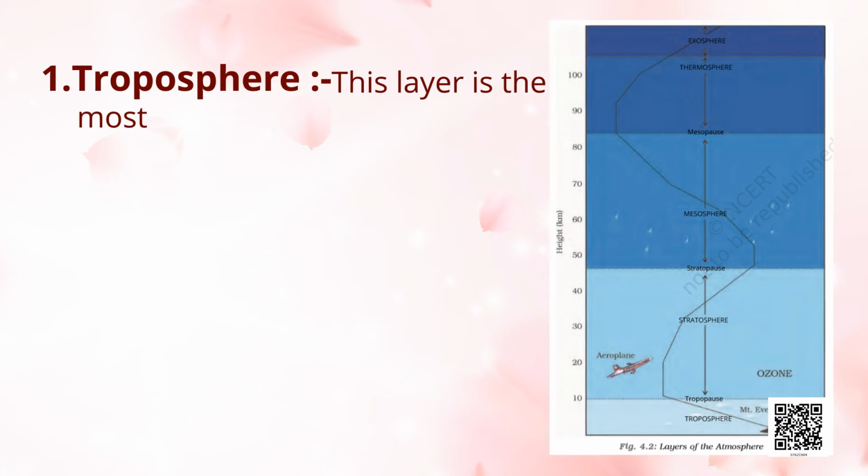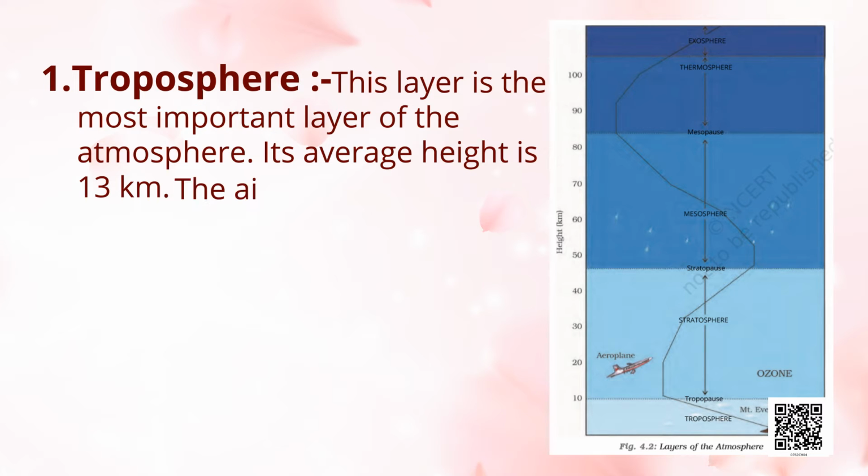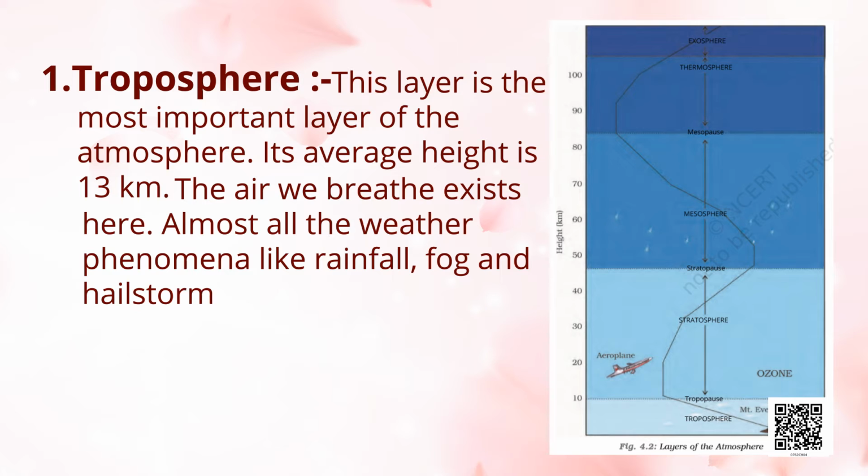This layer is the most important layer of the atmosphere. Its average height is 13 km. The air we breathe exists here. Almost all the weather phenomena like rainfall, fog and hailstorm occur in this layer. After the troposphere, our next layer is the stratosphere.